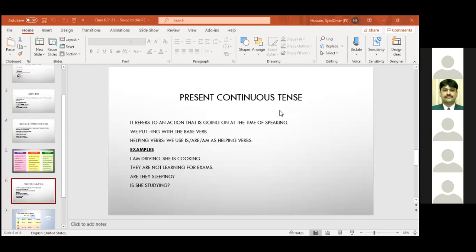What are the helping verbs? Yes, Rohan. What are the helping verbs in present continuous tense? Hurry up. Yes. Is, are, am. Okay? Is is used with one. Are is used with more than one. Am is used with I. Okay.